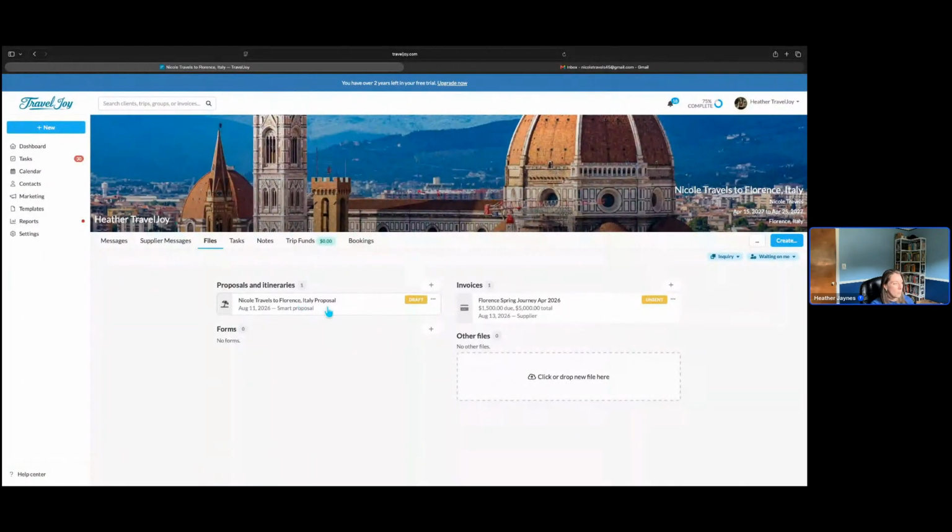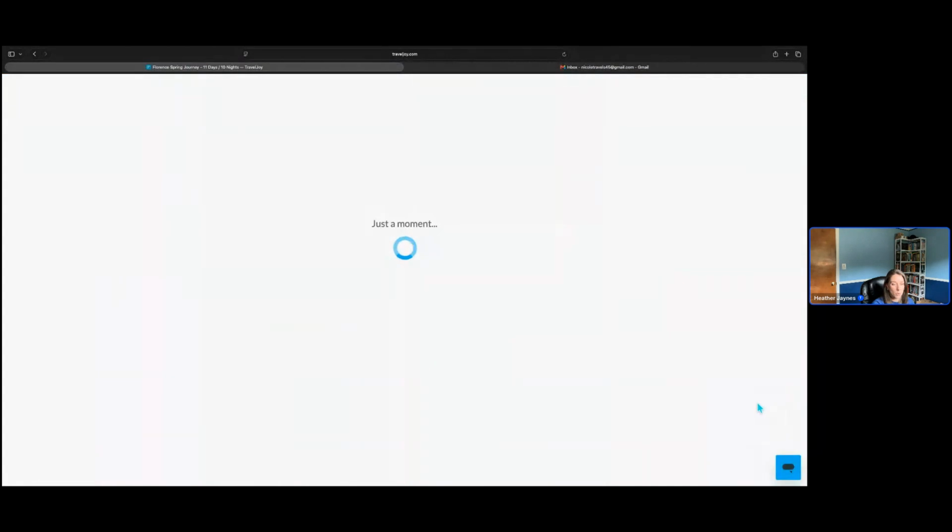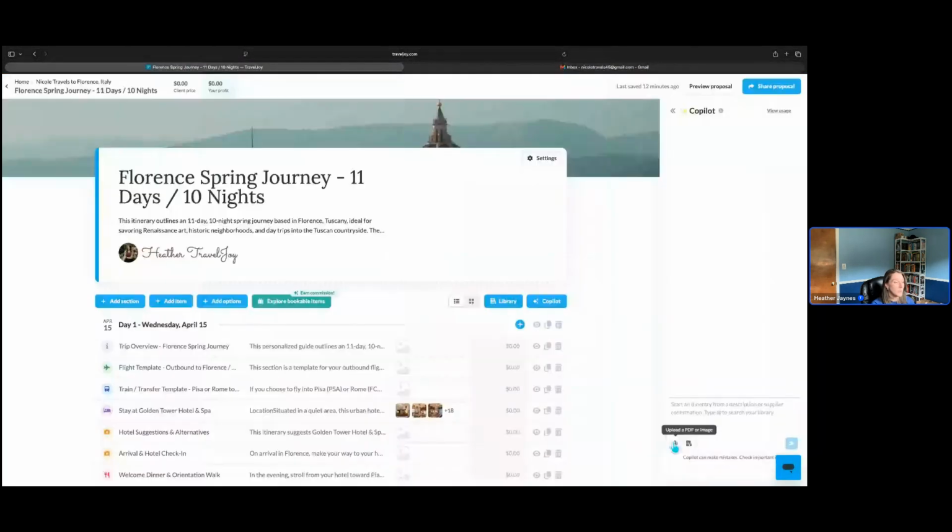You can still open up your SMART proposal and add in the documents like we did with the Copilot and Magic Importer tool over here. So you don't need to copy and paste. You can still use all of these magic tools, even if the client hasn't made their final decision. As long as you have a document from a supplier that you can upload, you can absolutely use these magic tools to help you build your SMART proposal to get it over to the client and get that approval.